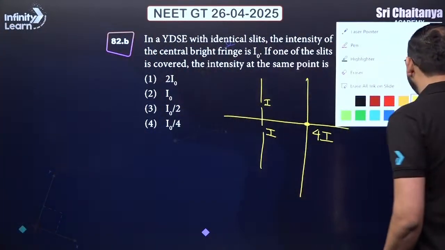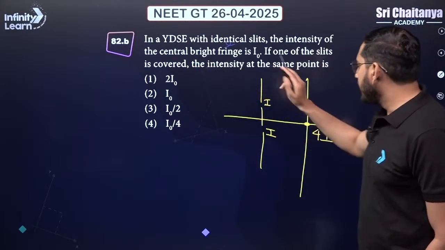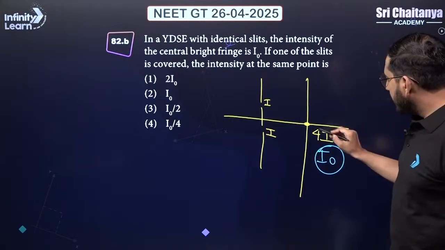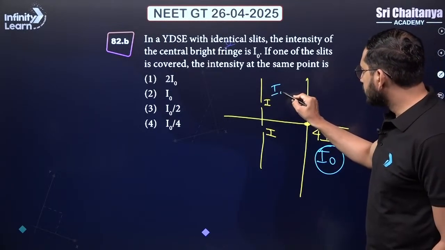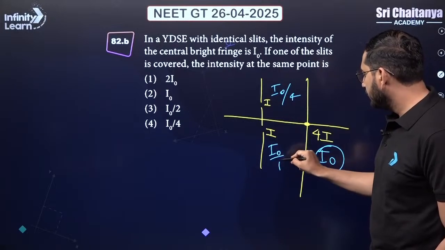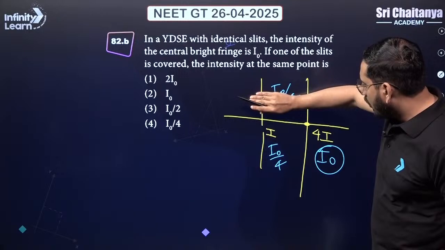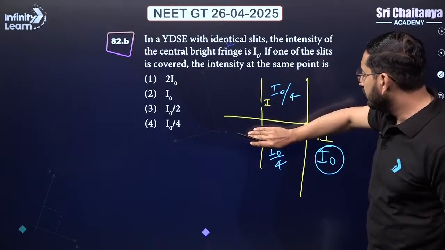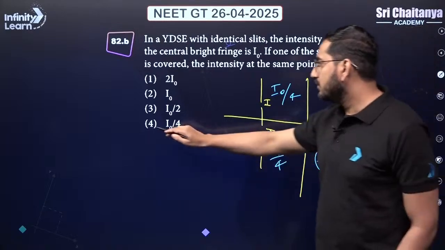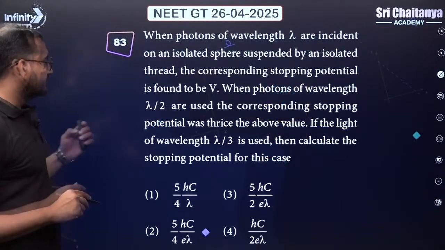Now, in this particular question, it is saying that the intensity of central bright is I naught. If the intensity of this central bright is I naught, it means that these values have to be how much? I naught by 4 and I naught by 4, correct? Same logic. If one of the slits is covered, only slit 1 is there, so the slit 1's complete contribution will come as only I naught by 4. So fourth option will be our correct answer. Okay, let's go ahead to our next question.